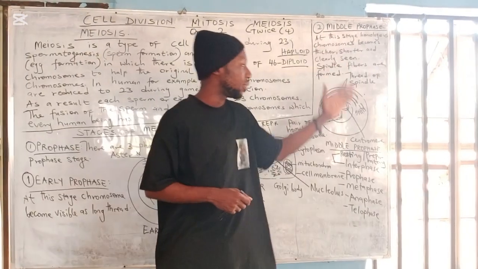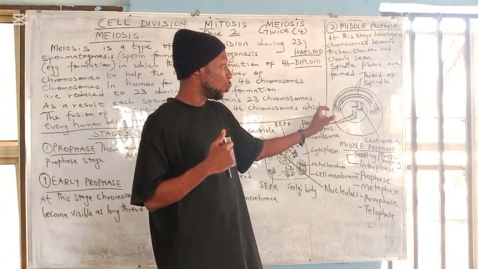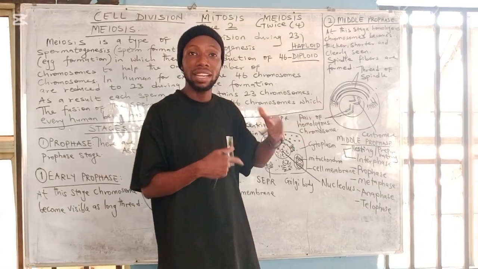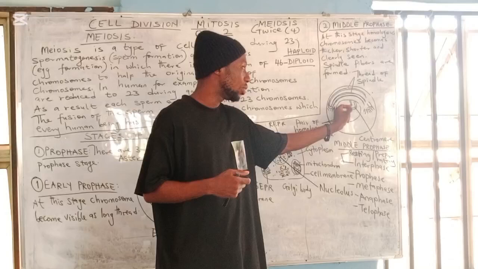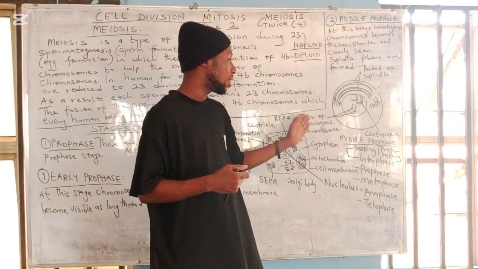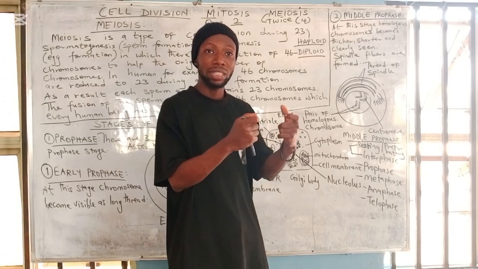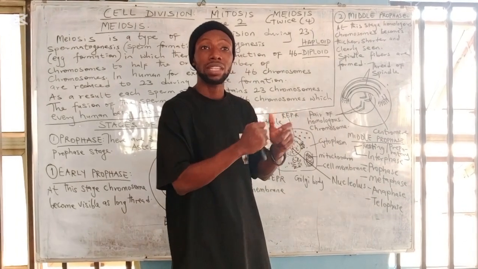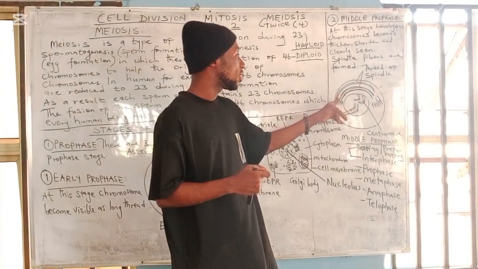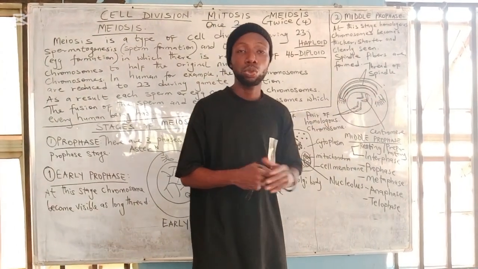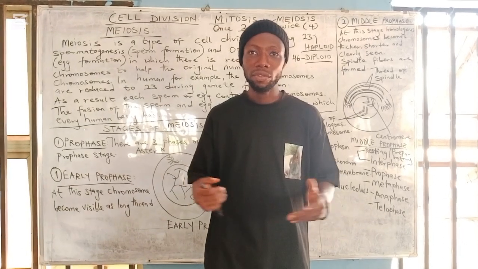Then here in the mid prophase, the chromosome which was seen as a long thread in the early prophase will become shorter, thicker, and more clearly seen. And of course, we have the centromere that holds this chromosome in place. Then we have a pair of homologous chromosomes, because of how they are now arranged, as they have become shorter, more clearly seen, and stronger. Then this centriole will start to produce spindle fibers. This is all we have for now.